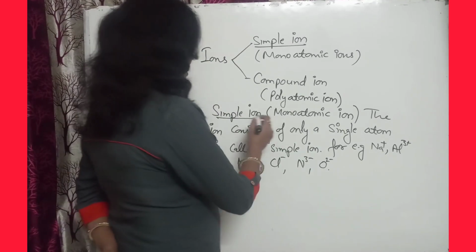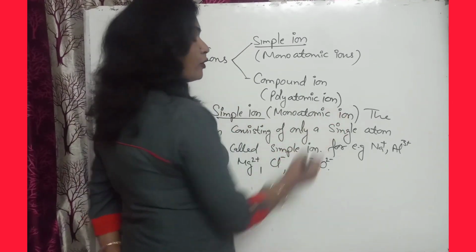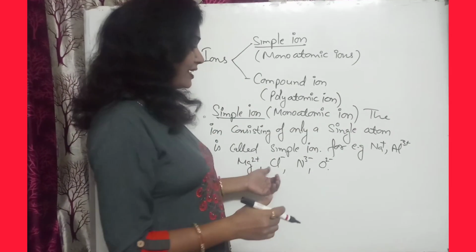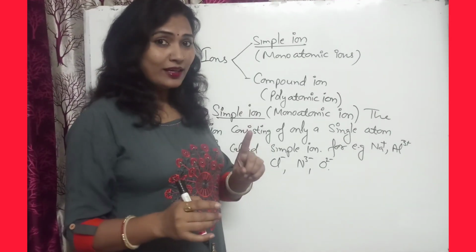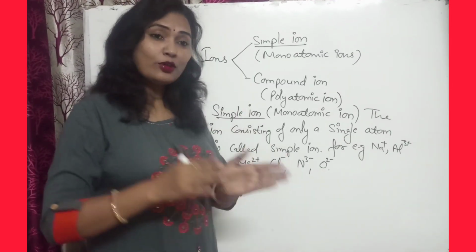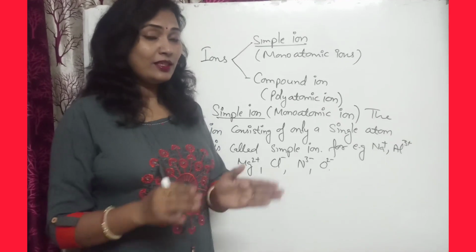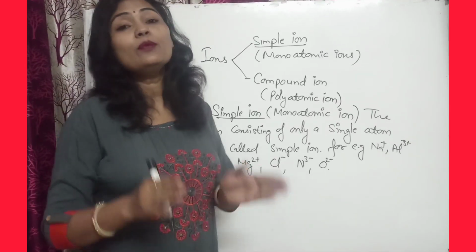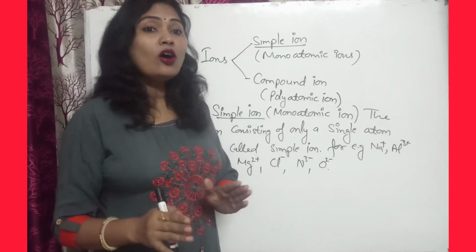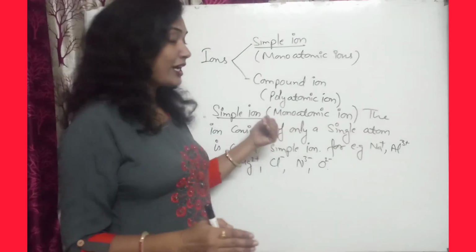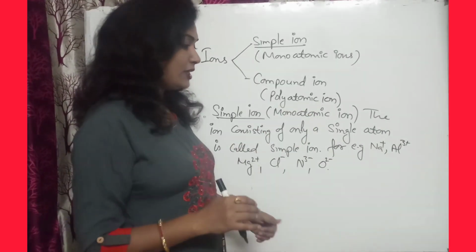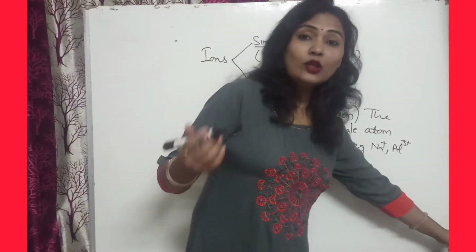So these are simple or monoatomic ions because they consist of only one atom. But if a group of atoms is present in it, then it is said to be a polyatomic ion or compound ion. It means it consists of more than two atoms.